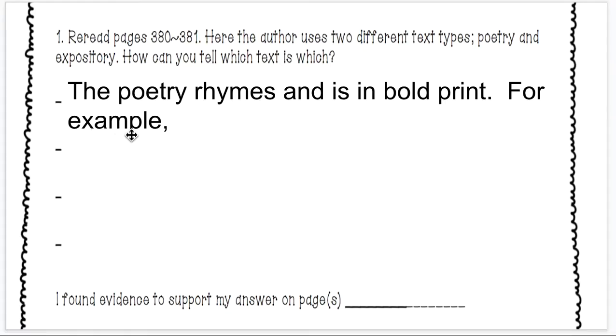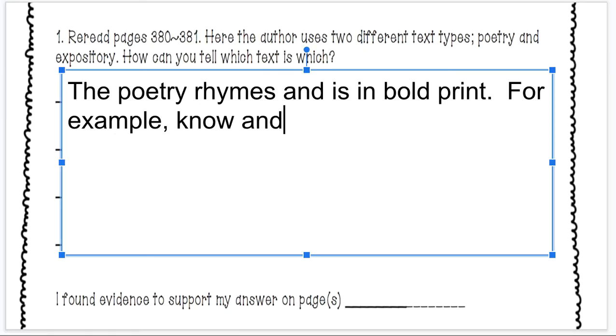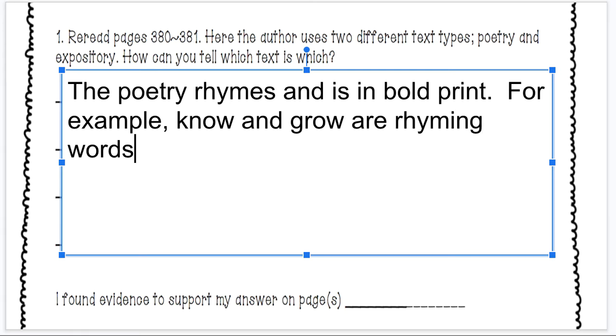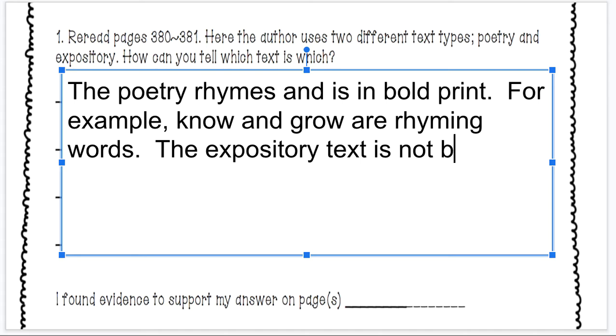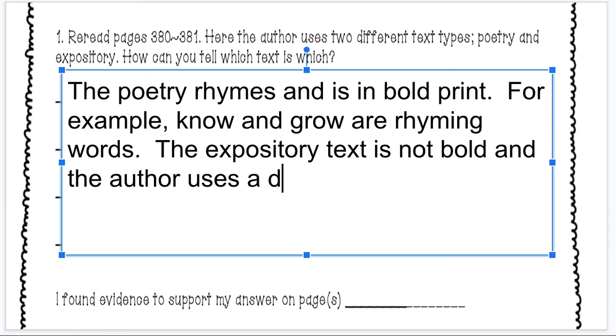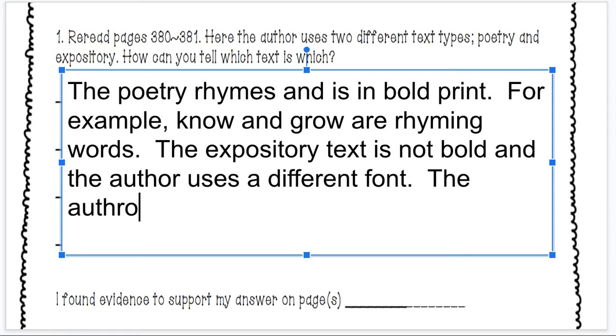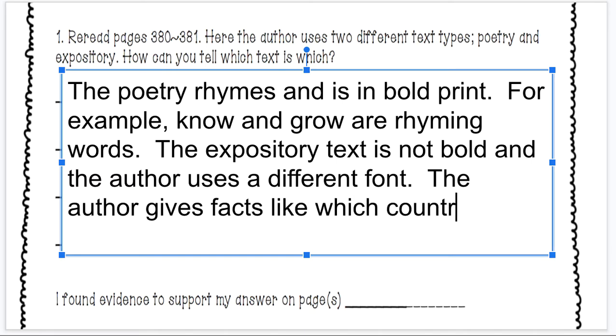Know and grow are rhyming words. The expository text is not bold and the author uses a different, we call it type, it's really called font. The author gives facts like which countries